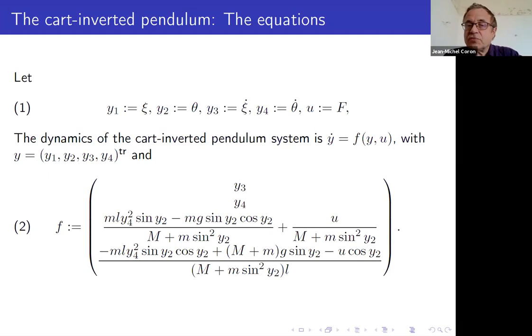So we introduce the state. The state has four components: the position of the cart, the velocity of the cart, the angle of the rod, and the angular velocity. So this is the state y, and the control is the force that you apply to the cart. So it takes the form y dot is equal to f of y and u, where f is given by the formula 2. So this is our first example.